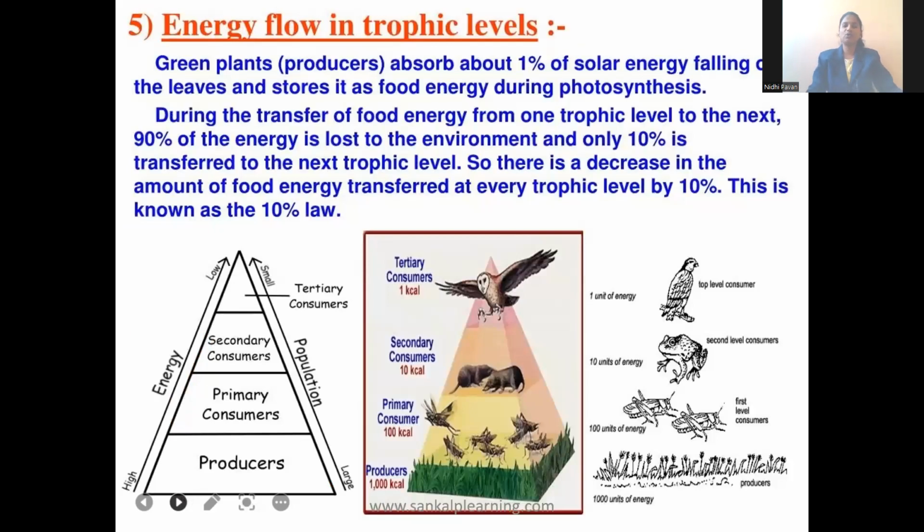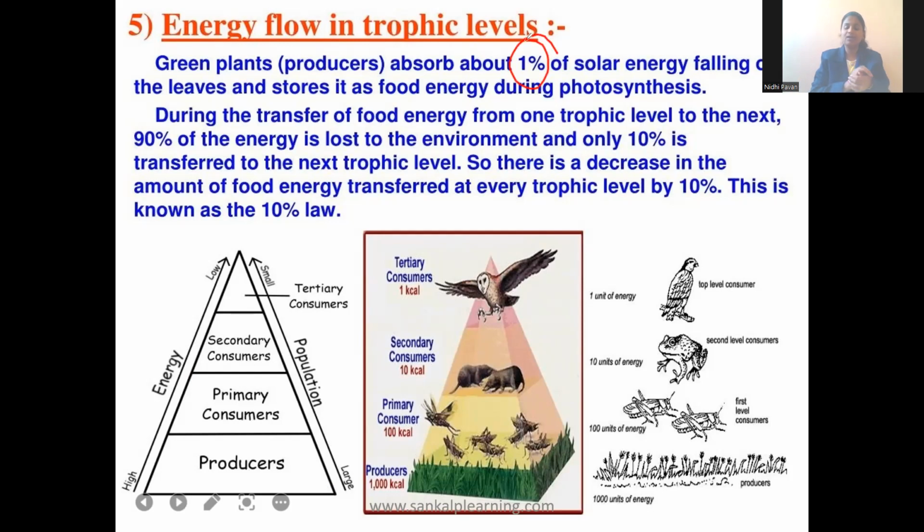So, energy flow in trophic levels: how the energy flows in the trophic levels along with the food. We know that green plants prepare their food using sunlight. The green plants will use 1% of solar energy. Out of however much energy falls on them, they will use 1% of the solar energy.